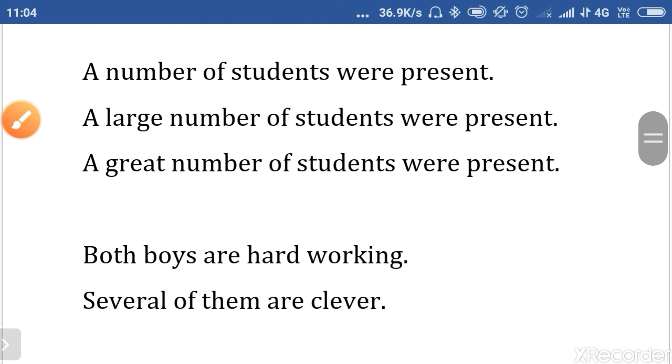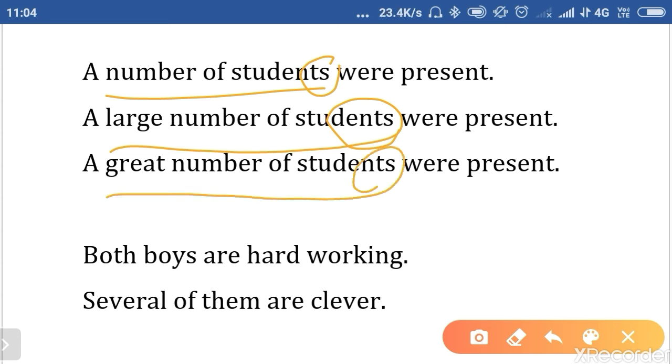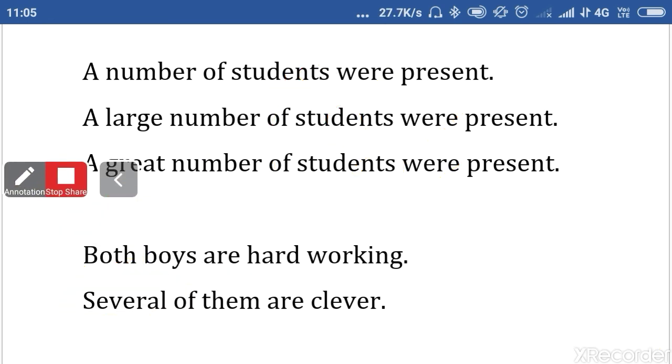A number of students: see, plural here. A large number of students, again plural. A great number of students. All these take a plural verb. Both boys are hardworking. When it starts with "both", it includes at least two persons, so both boys are hardworking. Several of them are clever. Several is again taken for more than one.